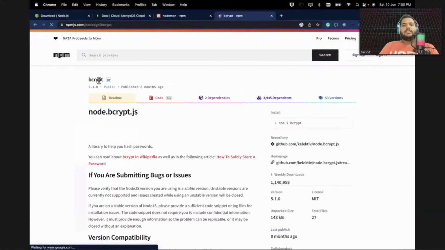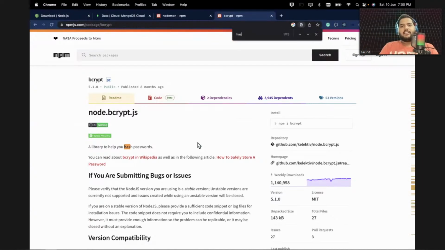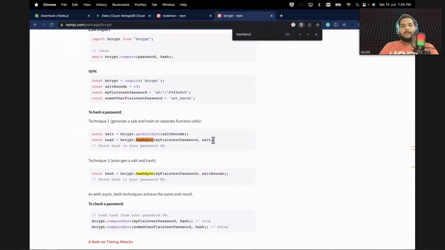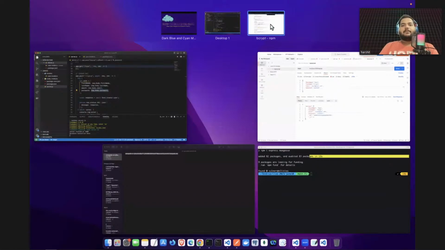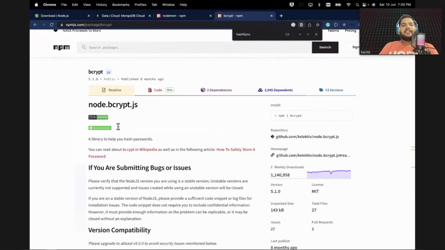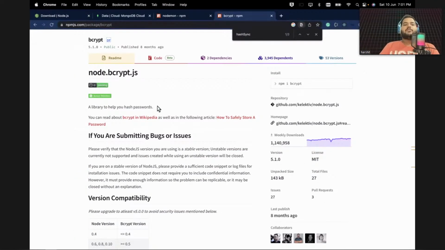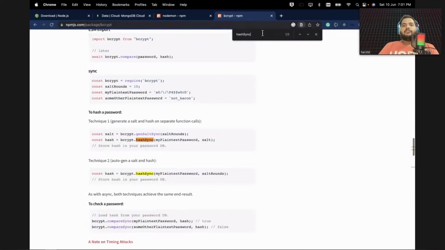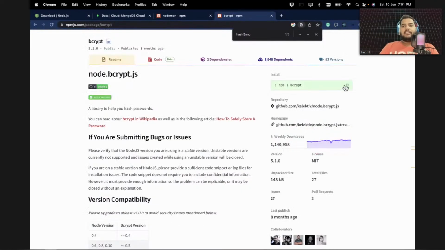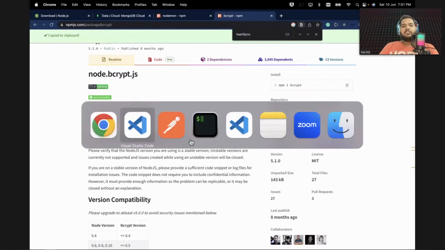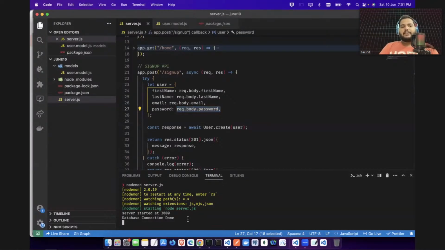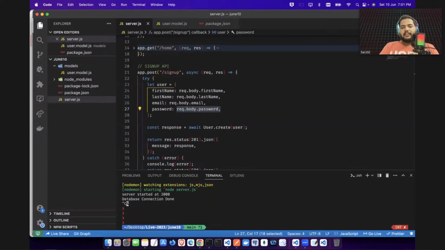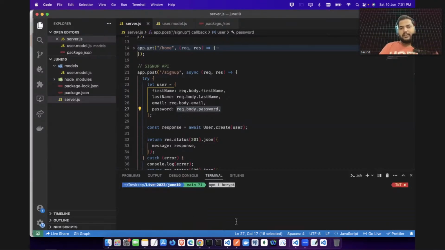If you go to this bcrypt library and search for hashSync, first of all, what is the bcrypt library? Let's look into it. The bcrypt library helps you in hashing your password. It hashes your password based on something. If you click on this, first of all, you need to install it, right? If you want to use any package, you need to install it. So let's install it. Close all this and install here: npm i bcrypt.